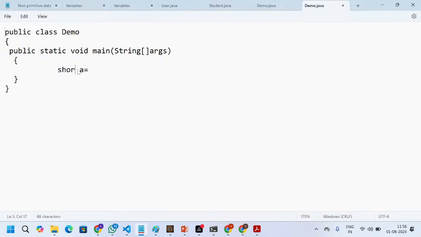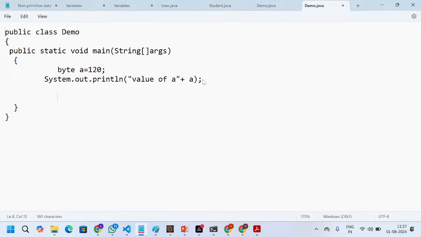Byte 120, and I need to call it. How can I call? We need to mention System.out.println, the value of a. Similarly I can write the remaining ones as well.